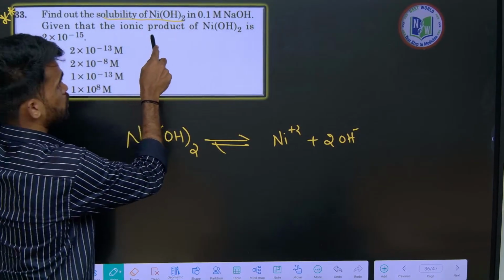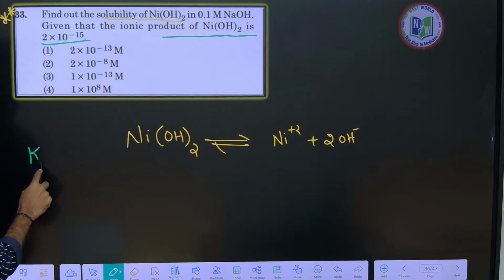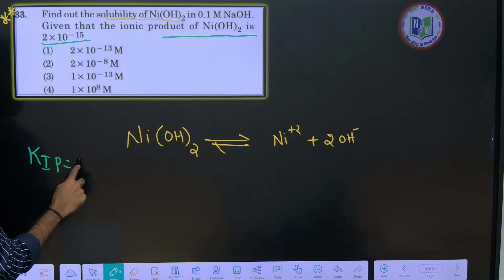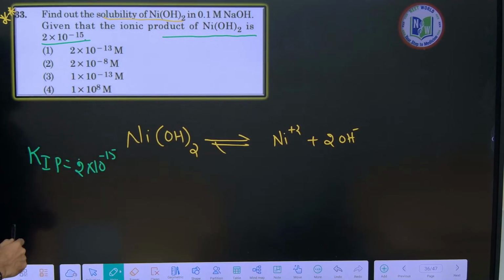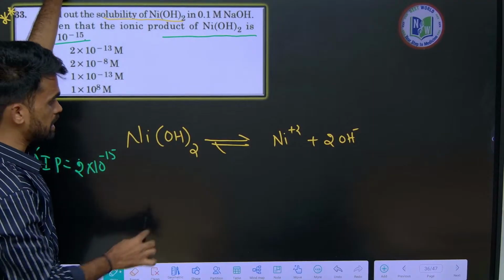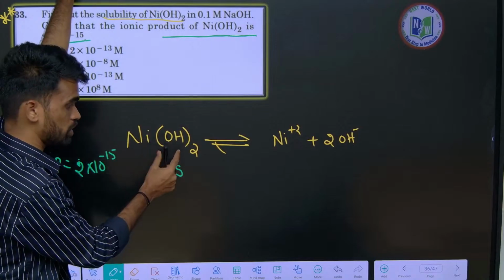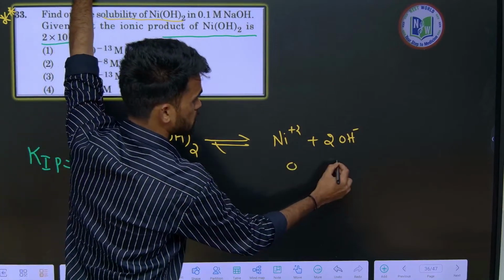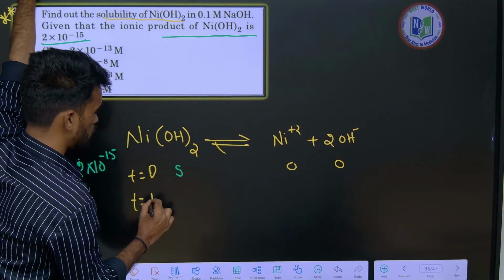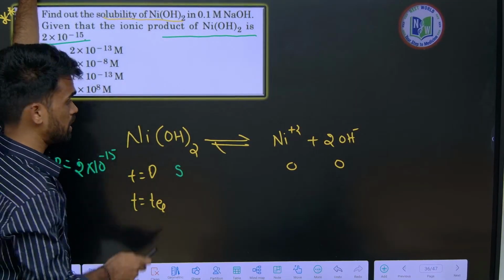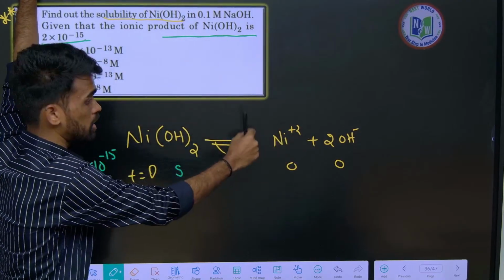Given ionic product of Ni(OH)2 is this much. So they have given KIP also. How much? 2 into 10 power minus 15 is given. Now let us say S is the solubility of this particular substance. Initially it will be 0, 0 at time t equals 0. After some time, at equilibrium, some amount of this substance will be dissolved in the water.